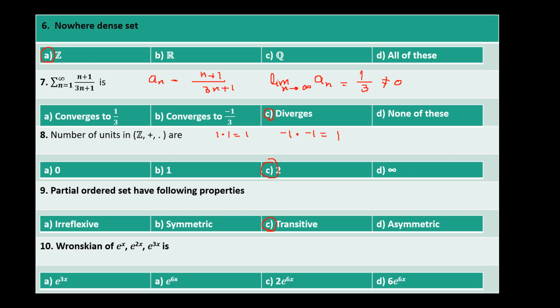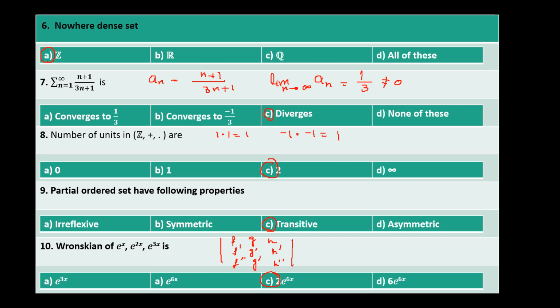So we know that the Wronskian of the functions, this is f, g, and h. These are the functions. Then we have to put here derivatives, the first derivative, and then the second derivative, and then we have to compute the determinant. If we compute the determinant of it, then we will get 2 e raised to power 6x. You can find it by yourself as well. So the answer will be option C.